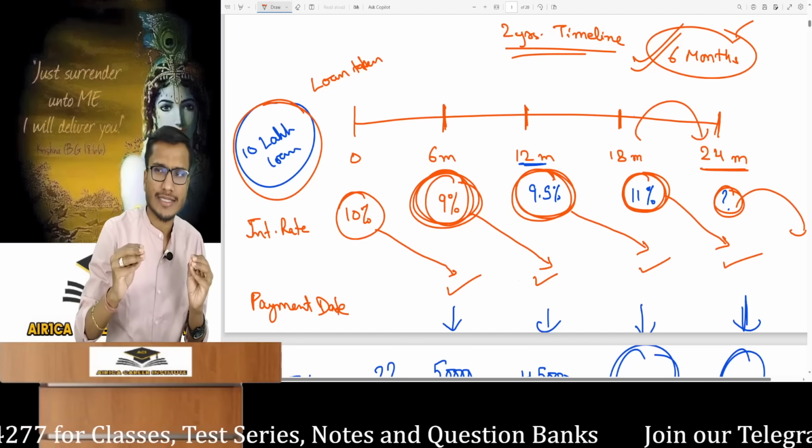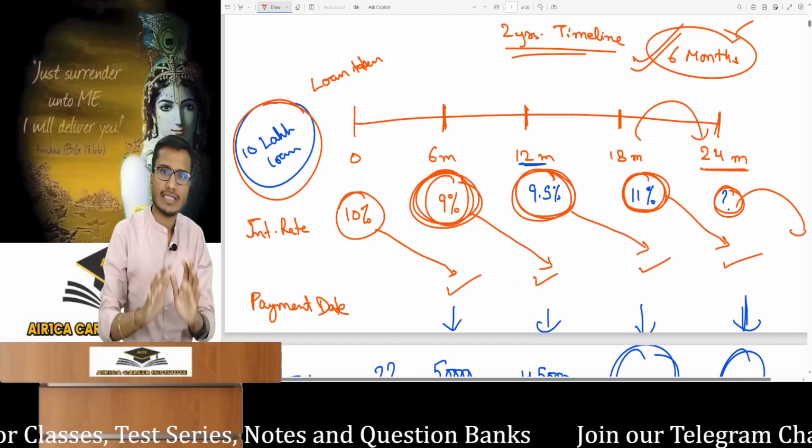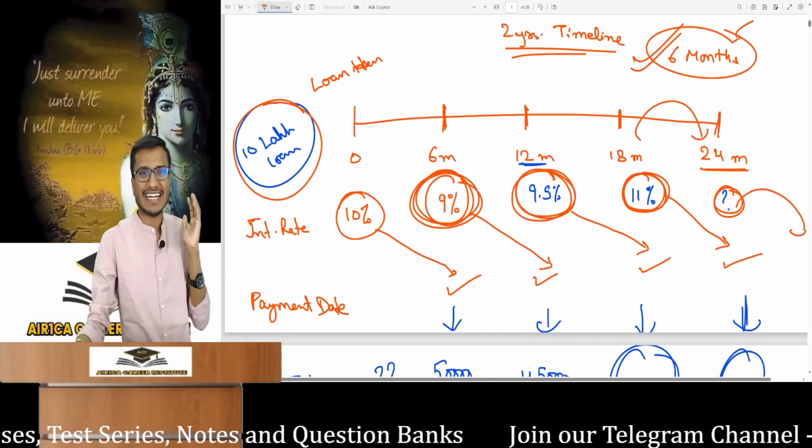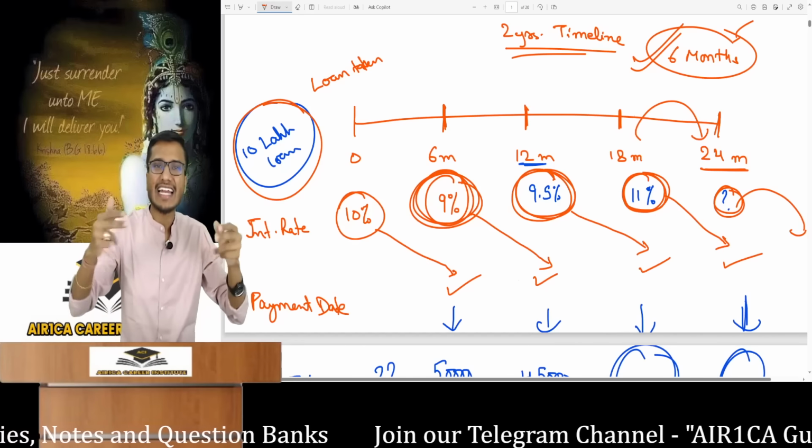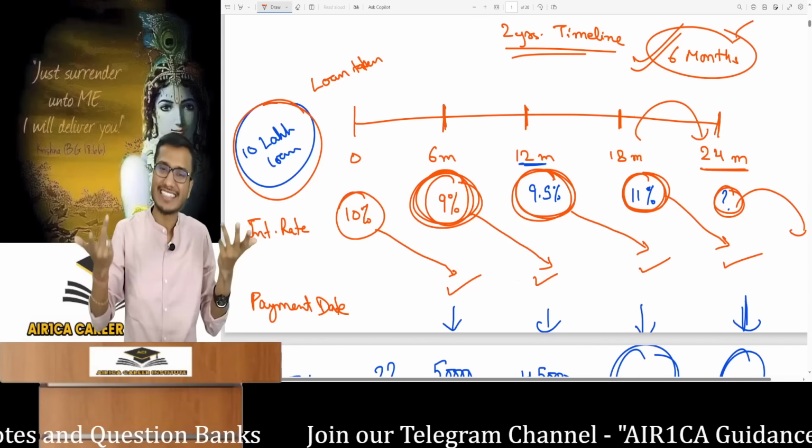Is the reset period always 6 months? The reset period can be of any duration. The bank and the customer will decide it mutually. It can also be 3 months, meaning we will reset every 3 months. Just understand the name, it means the interest rate is being reset.